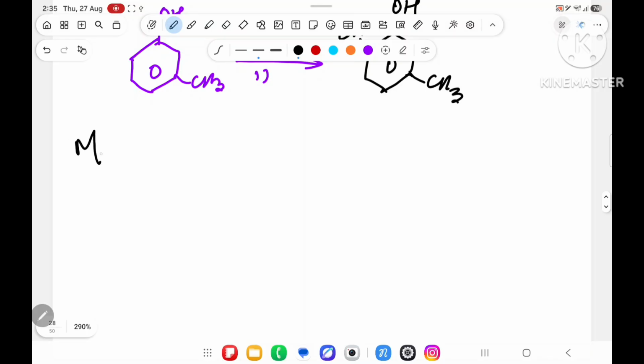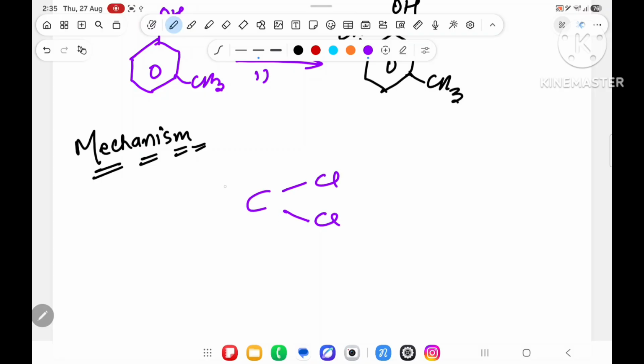We are going to understand the mechanism of this, but before the mechanism, something you have to understand. Whenever there is a structure given, with Cl over here, one lone pair of electrons, and over here a vacant orbital, this type of structure is known as carbene.